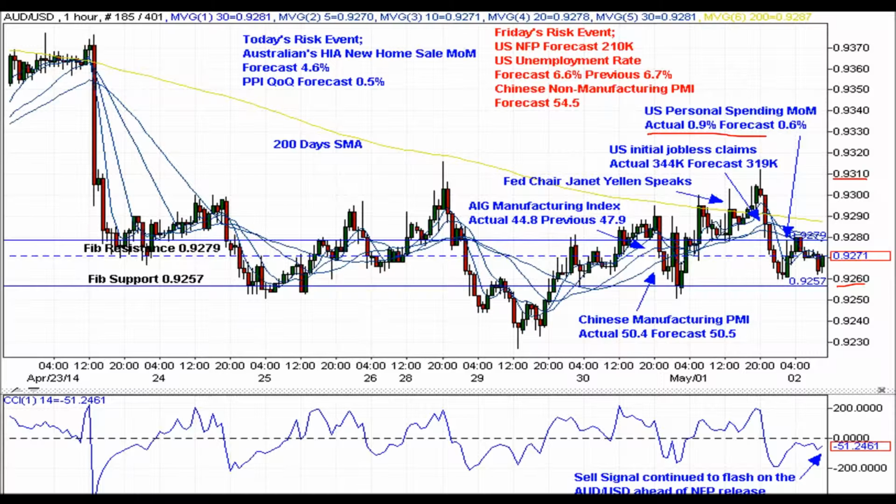In accordance to the SSI, which is also known as the Speculative Sentiment Index, net retail traders continue to long the Aussie-US dollar pair, thus taking a contrarian view to this crowd sentiment would suggest further Aussie weakness. Currently, there are approximately 1.5 Aussie-US dollar long positions for every one short position taken up by retail traders.